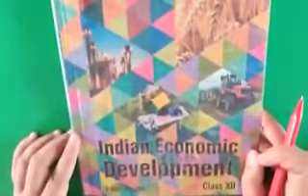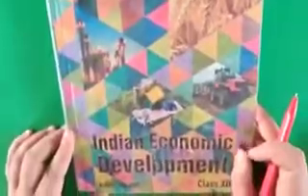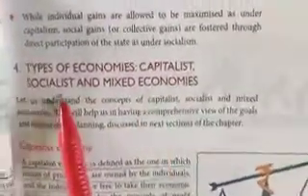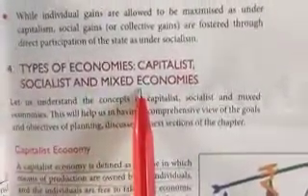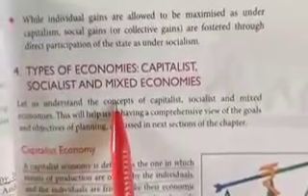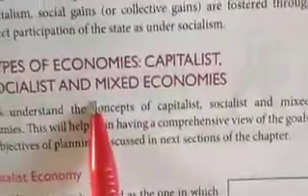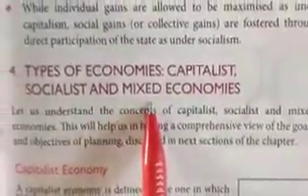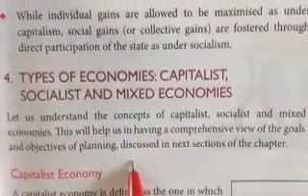As you know, we are doing Indian economic development and we are on chapter number 2. Today, we are going to start the full topic which is given on page number 31. The name of the topic is Types of Economies: Capitalist Economy, Socialist Economy, and Mixed Economy. Students, if you remember, these types of economy we have already done in class 11. So, let's revise this chapter.